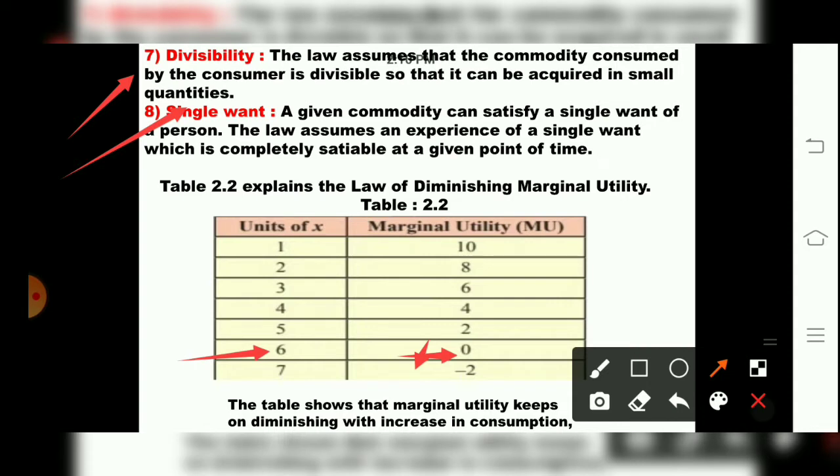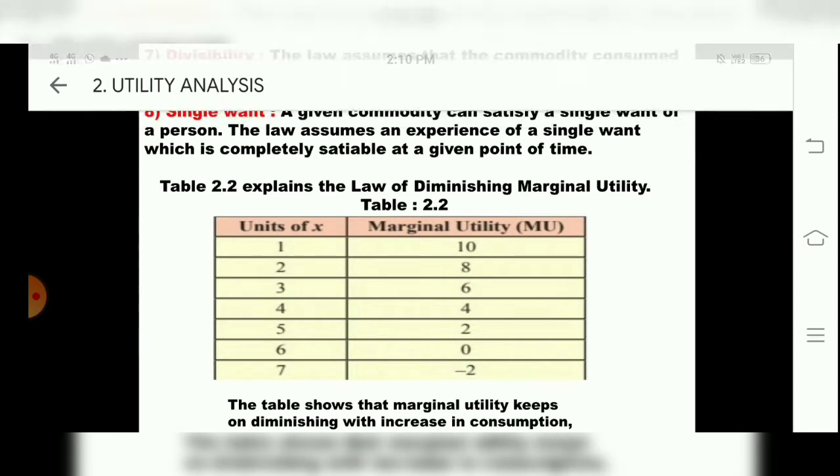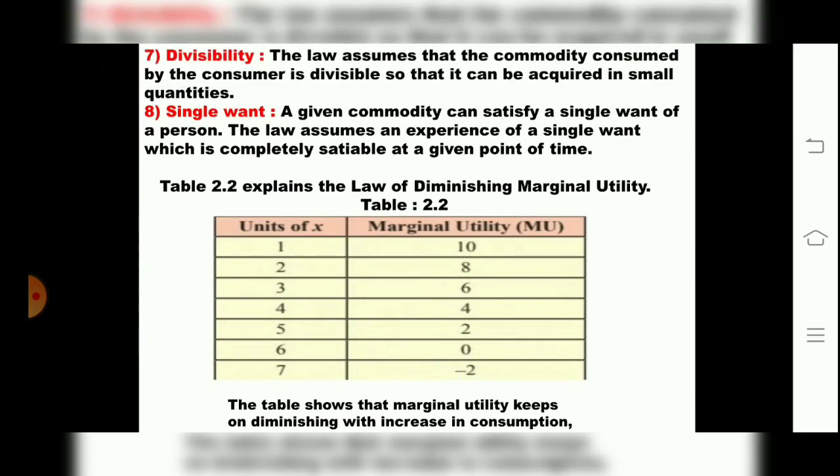That means a given commodity can satisfy a want of a person, as assumed in the law of DMU.